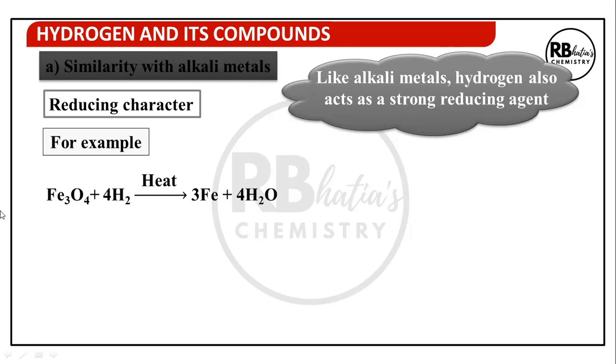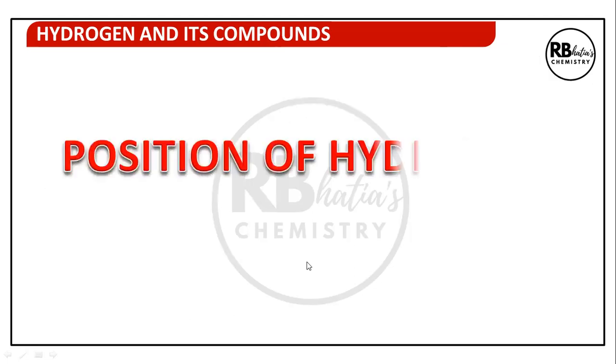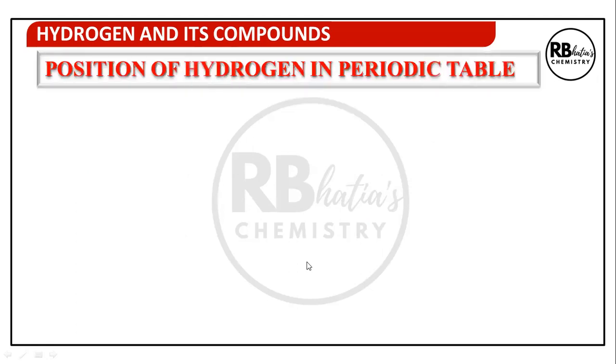Fe3O4 plus hydrogen gives iron and water. Here hydrogen is reducing ferroferric ions to iron metal. Similarly, potassium also is a very good reducing agent. In this reaction, potassium is reducing boron oxide to boron. So here we have a similarity between hydrogen and alkali metals in terms of reducing character. So that was the position of hydrogen in the periodic table.